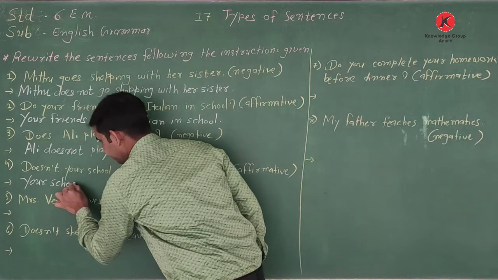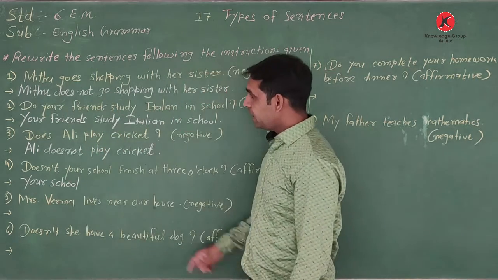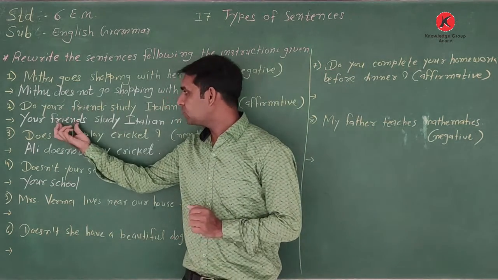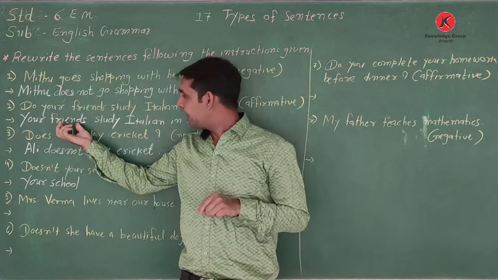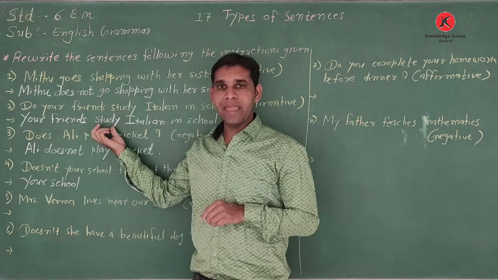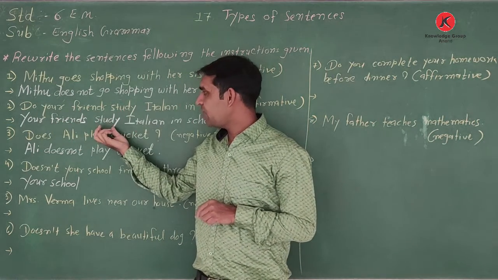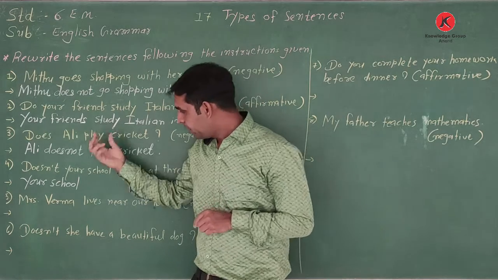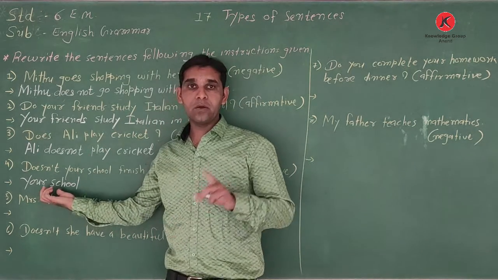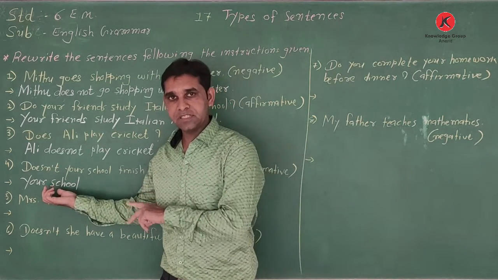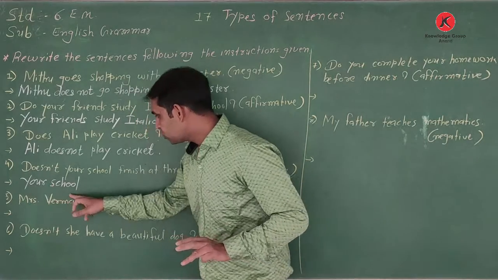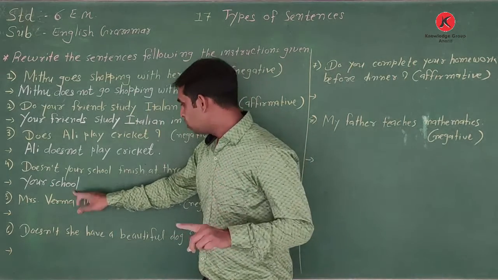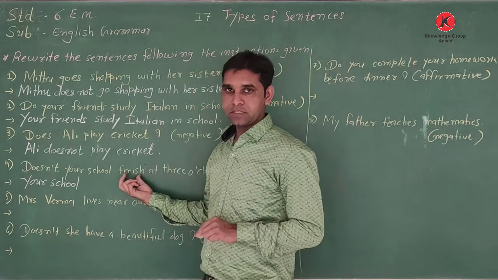See here, your friends is given, so the subject is plural. That is why we write the verb as given in the sentence, the same as the answer. Here the subject is not plural, it is singular. Your school. School is singular, one school. So here we write the verb finish.